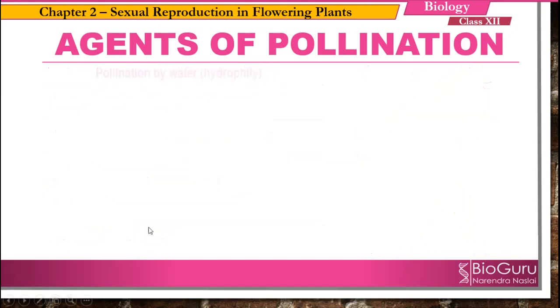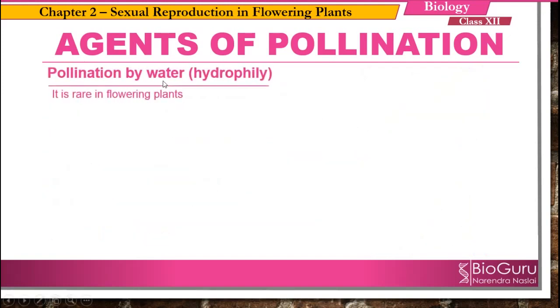Moving to the next one. Pollination by water is called hydrophily. So hydrophily is said to be rare in flowering plants.